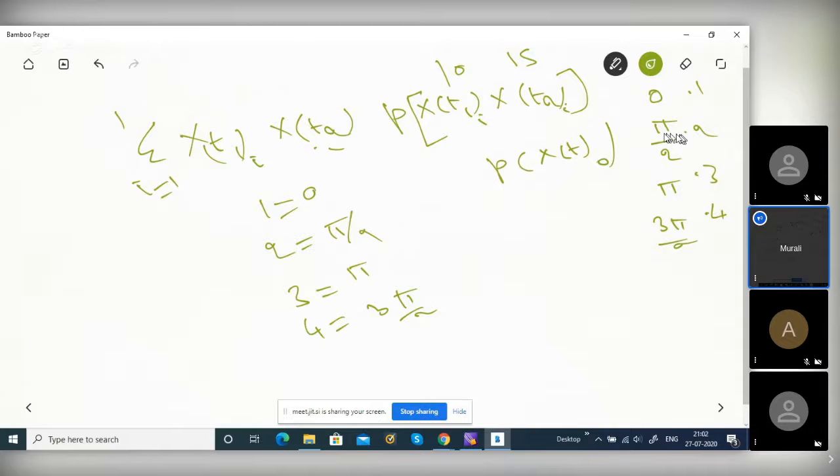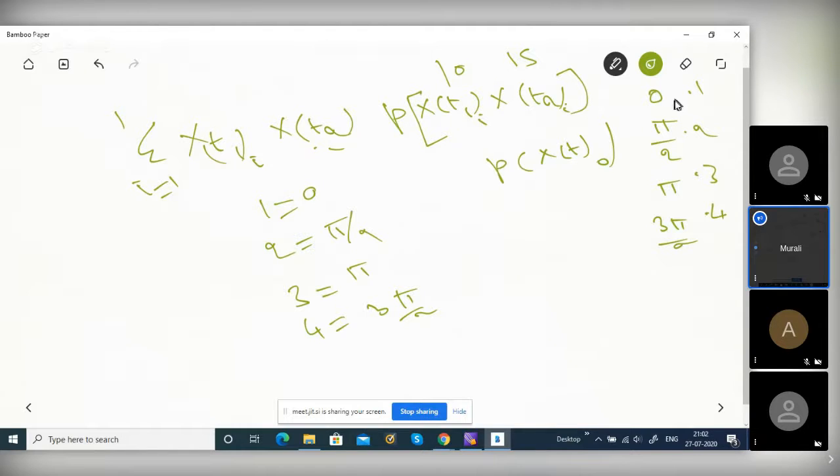So what is the joint probability of x(t1) = xi and x(t2) = xi? You are summing over the various i's. T1 is different from T2, but i is the same. What is the joint probability actually? This is very important, I will explain patiently. Please listen. x(t1) alone, you know the probability for i equal to 0 is 0.1.